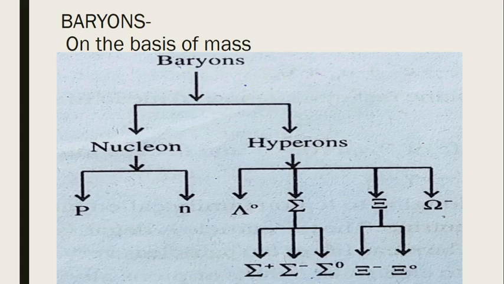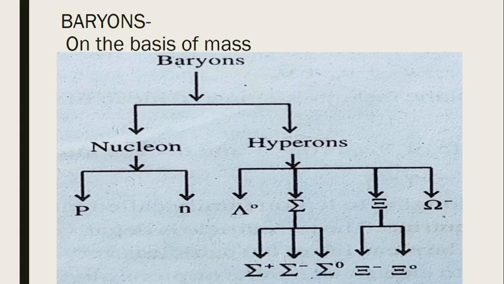The first one is lambda 0, which is a single particle with charge 0. The second family is the sigma family, which consists of 3 members: sigma plus, sigma minus, and sigma 0.